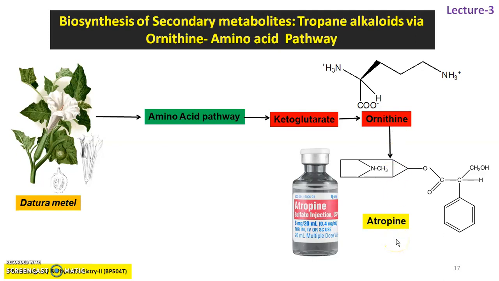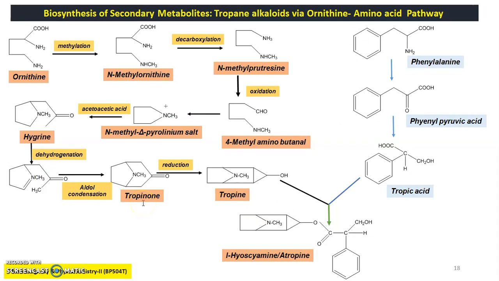Atropine is a very well-known pre-anesthetic medication which is synthesized only in Datura, belladonna and scopolamine or strophanthus. Now this is the detailed biosynthetic pathway of ornithine, showing how ornithine undergoes various enzyme-mediated chemical reactions to yield its major secondary metabolite called atropine, via two basic pathways, that is the phenylalanine pathway and the ornithine pathway, wherein both are amino acids: one is coming from the shikimic acid pathway, and the second one is coming from the aliphatic amino acid pathway.